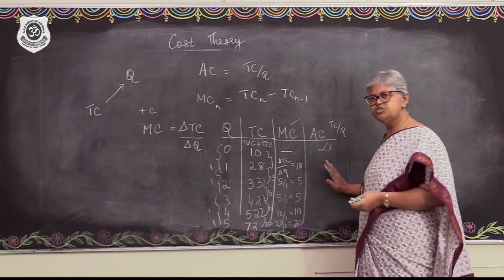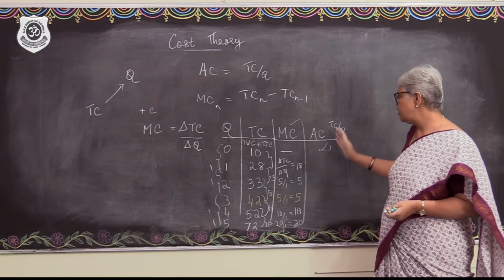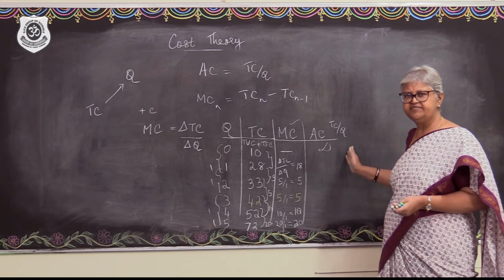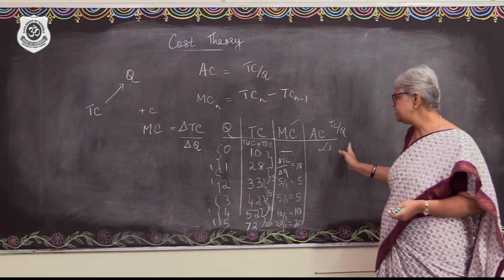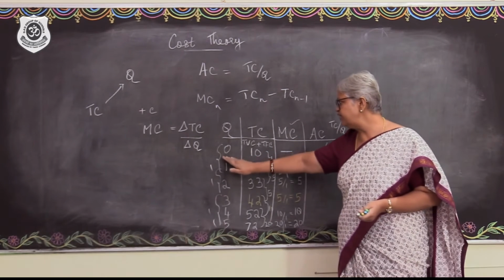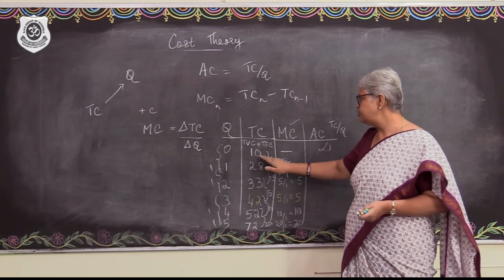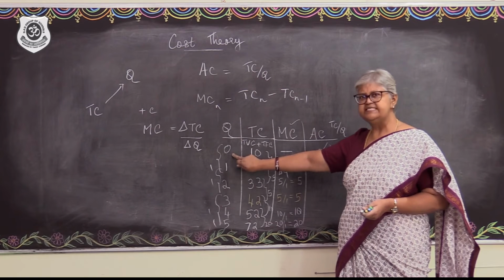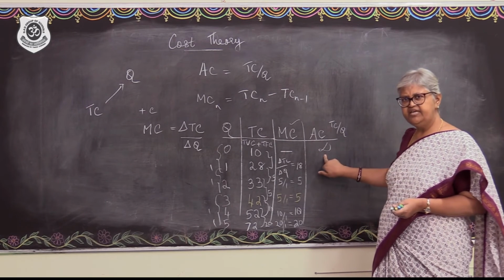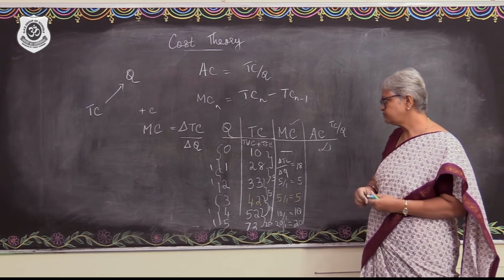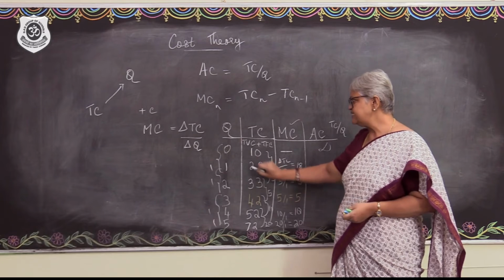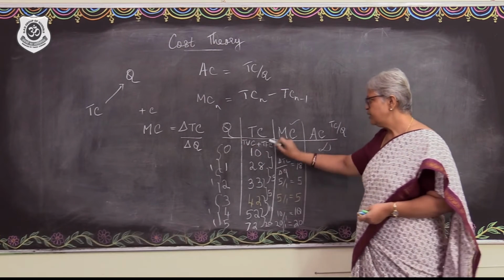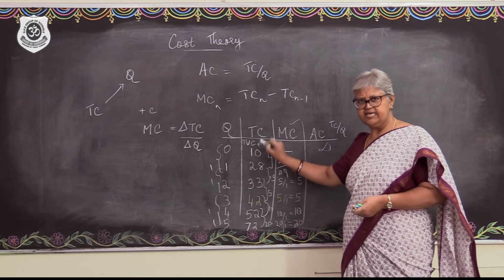Now, what about the average cost? Average cost can be understood as the total cost divided by the level of output. So, at the 0 level of output, it would be 10 divided by 0. So, that's got to be infinity. After that, as the output starts increasing, the total cost is behaving in such a fashion.